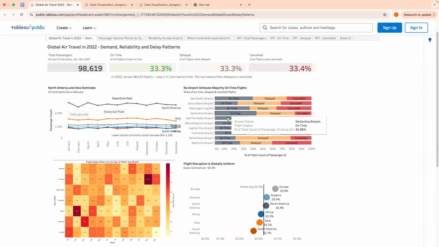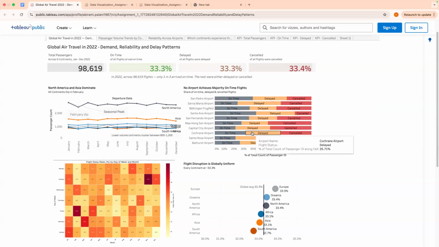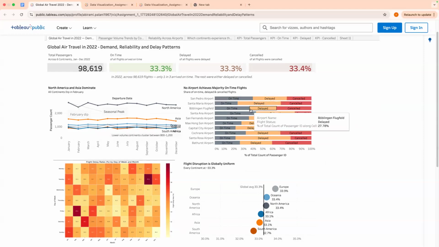No airport achieved major on-time flight. Again, I think this is a clean one. I actually quite like the stacked bar here. I think it's very effective to see the on time, delayed, cancelled. But I don't love the legend because it's the same legend all across, right? Maybe just a small color legend there so we don't have to repeat the label across all of the bars. And maybe in that case, we just show the actual percentage, or we keep it clean like that and rely on the tooltip to show more details. I don't think you need to be that repetitive. The labels do not change across all of the fields.